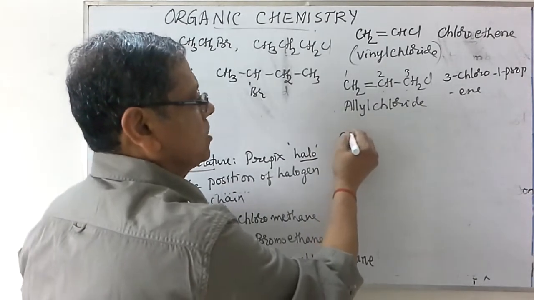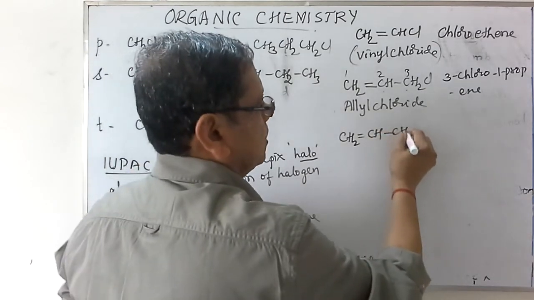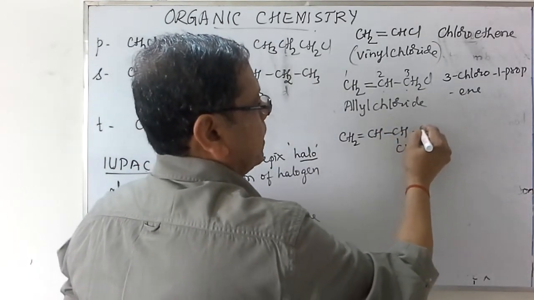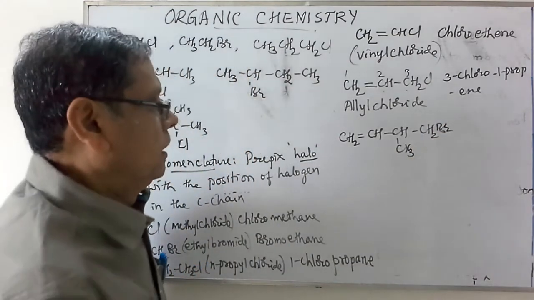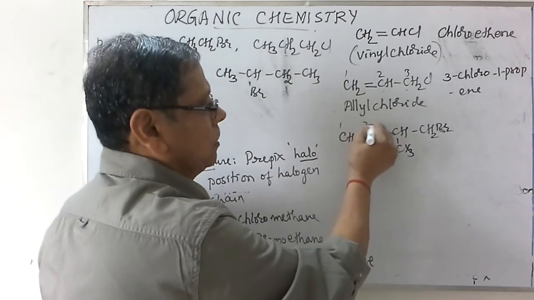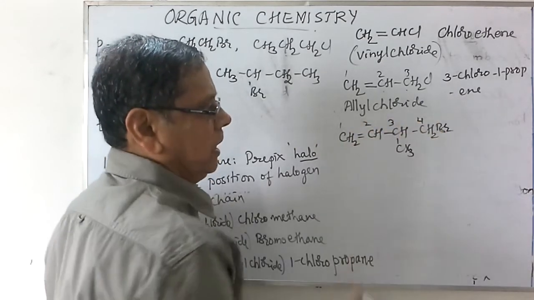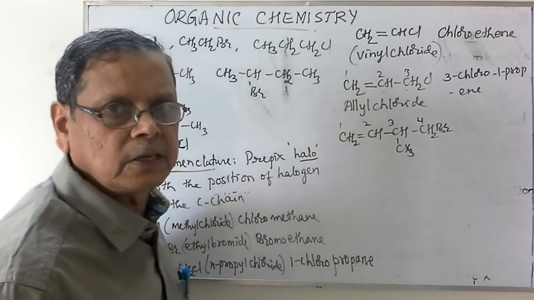Similarly, when you have CH2 double bond CH, CH, CH3 and CH2Br. Here again this carbon gets the first number: 1, 2, 3, 4. There is a methyl group as well as the halogen atom present as substituents.